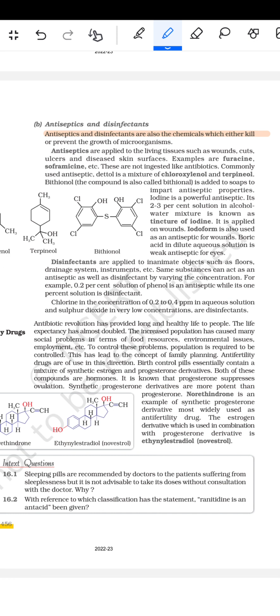Antiseptics and disinfectants are also chemicals which either kill or prevent the growth of microorganisms. Antiseptics are applied to living tissue such as wounds, cuts, ulcers, and diseased skin surfaces. Examples are Furacin, Soframycin, etc. These are not ingested like antibiotics.